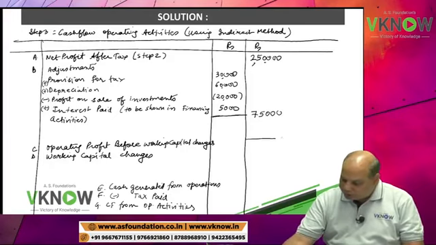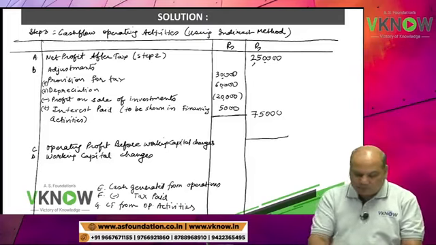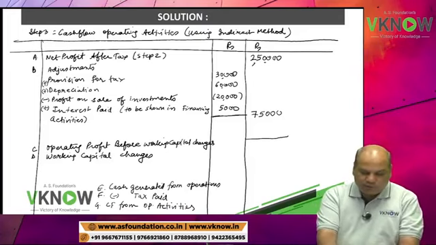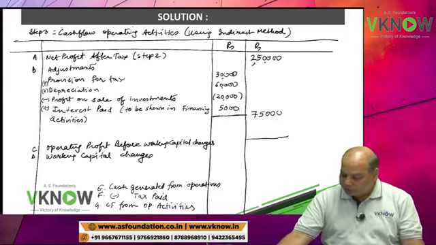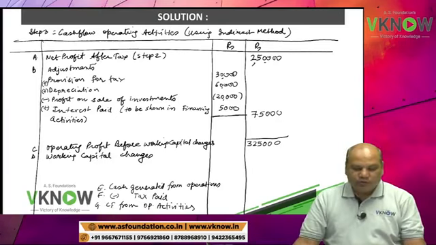Then net operating profit before working capital changes, 2,50,000 plus 75,000. 250 plus 75. Operating profit before working capital changes, 3,25,000.